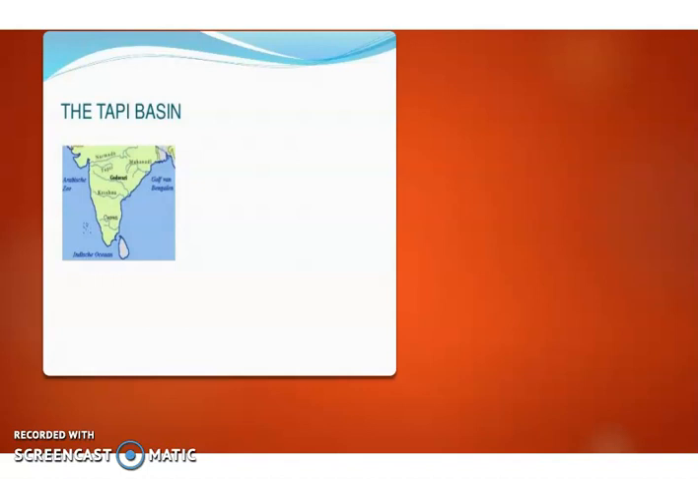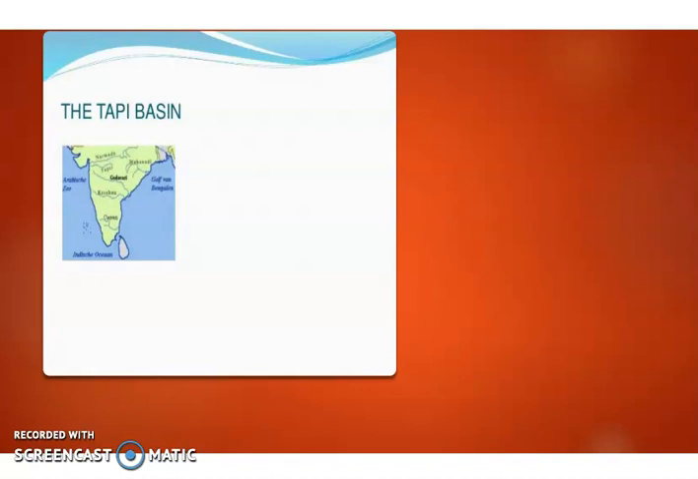Tapi river flows parallel to the Narmada river. It starts from the Satpura range, Betul district of Madhya Pradesh. It flows in a rift valley that is parallel to the Narmada river, but it is shorter in length than the Narmada, and Maharashtra, Madhya Pradesh and Gujarat are the areas through which this Tapi river flows.